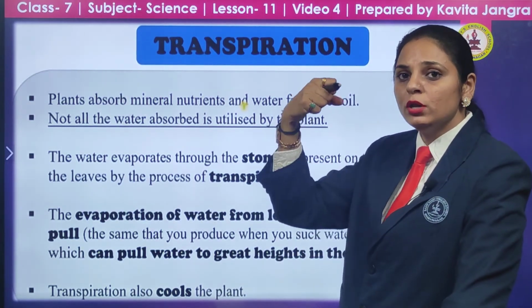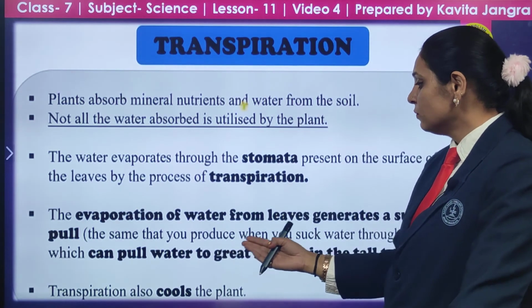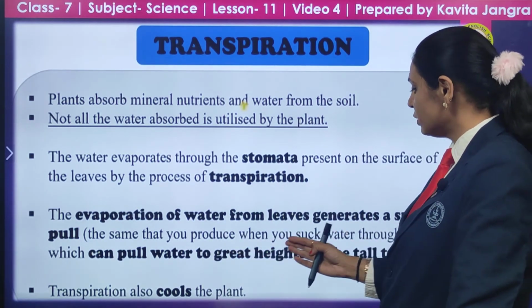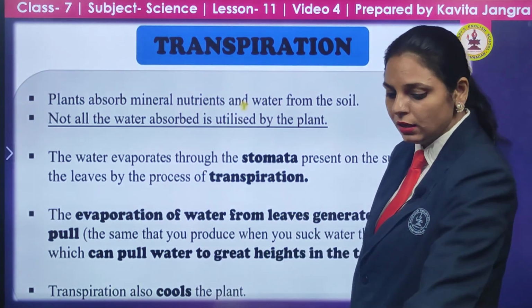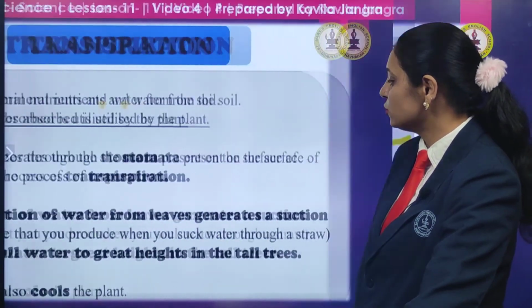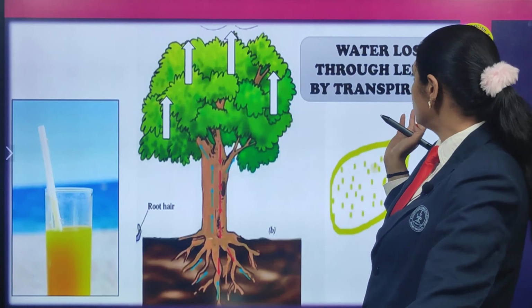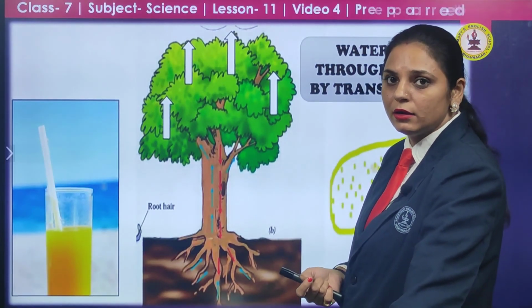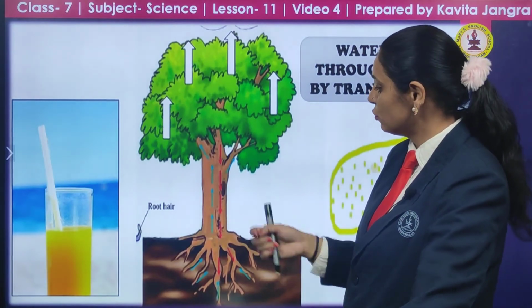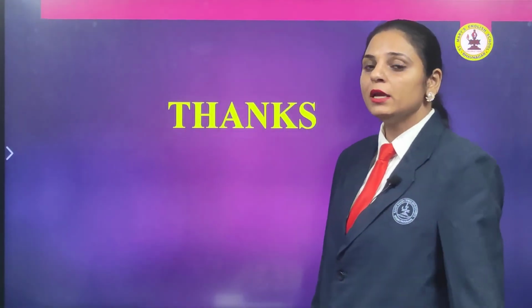Due to that pull, water is drawn to greater heights in tall trees, and transpiration also cools the plant. This is the function of transpiration. Water loss through the tiny pores called stomata takes place through transpiration, and through that pull, water is taken up the plant.